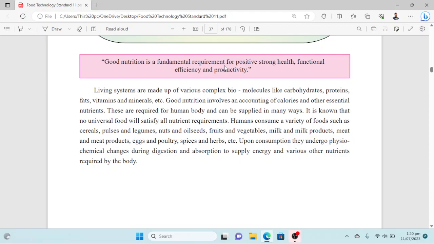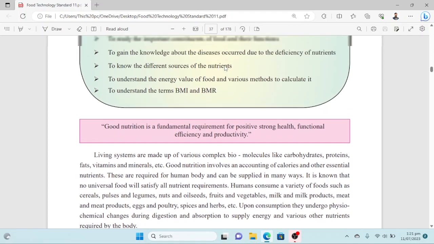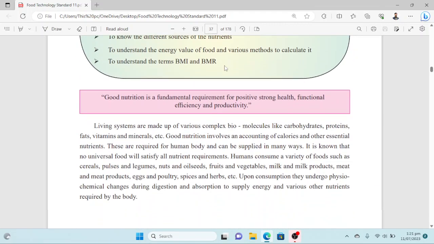After consuming different foods, they undergo different physiochemical changes, and after those changes, different nutrients are absorbed in the body. They supply energy and they can perform other functions that are very essential for the maintenance and growth of the body. So that all will be covered in Unit 2.